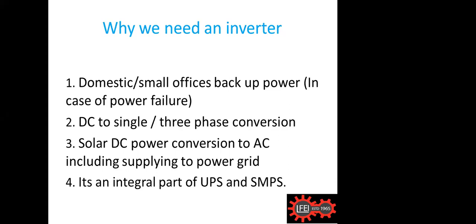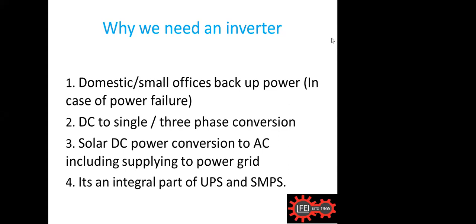But from a solar panel, it is only DC that we have to convert. And last, but not least, the inverter is an integral part of a UPS and SMPS, because wherever any conversion happens from a DC to a higher level, the inverter comes into the picture. So inverters play a big role in UPS and SMPS. These are the main reasons why we need an inverter.